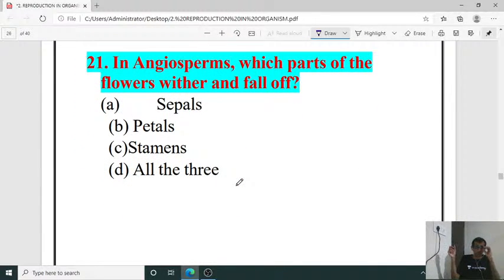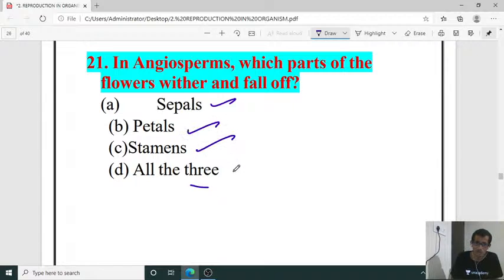In angiosperms, which part of the flower withers and falls off? Withering and falling off, which part of the flower? Actually, after the reproduction, what will happen? Here the right answer is sepals, petals, stamens. All will wither off. But there is one exception, in the case of Solanaceae, in the case of brinjal, the calyx will remain.